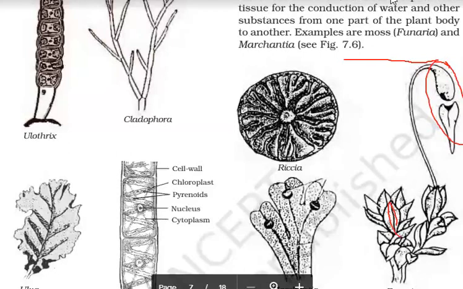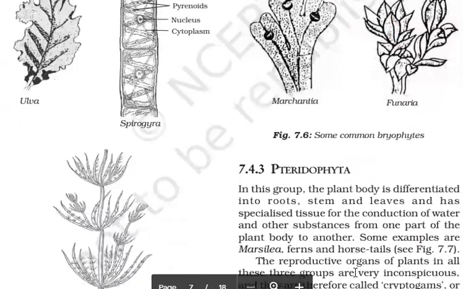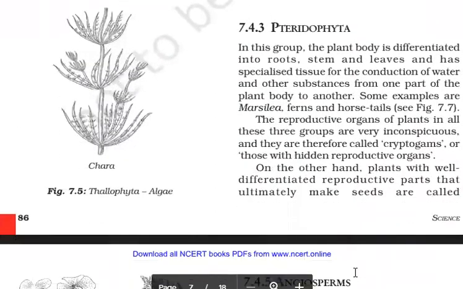Now we come to the third part. After Thallophyta and Bryophyta, now we come to Pteridophyta. P is silent in Pteridophyta. In this group, the plant body is differentiated into root, stem and leaves. So this is better and more complex than thallophytes and bryophytes. Thallophytes do not have any differentiation. Bryophytes are differentiated into stem and leaf-like structure, but in pteridophytes, the body is differentiated into root, stem, and leaves.